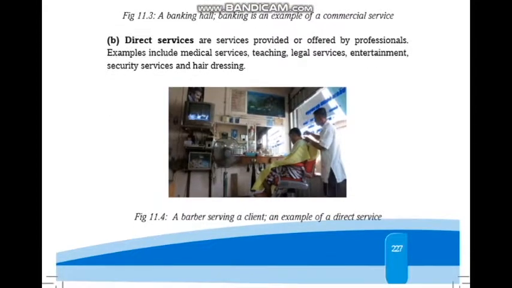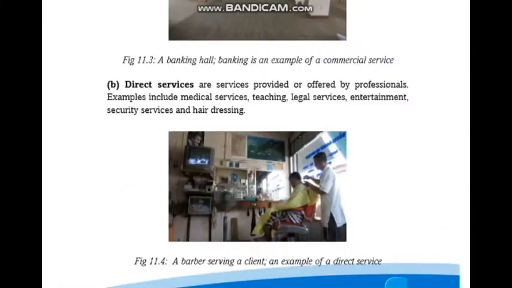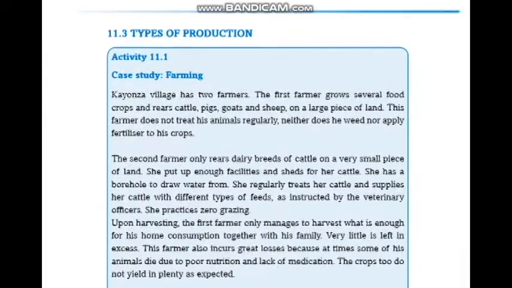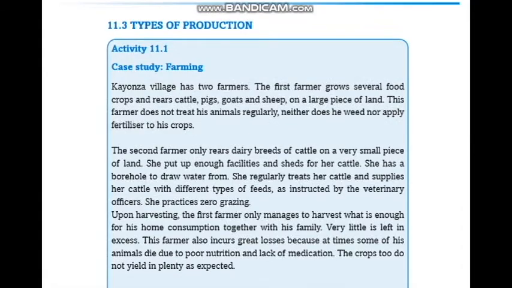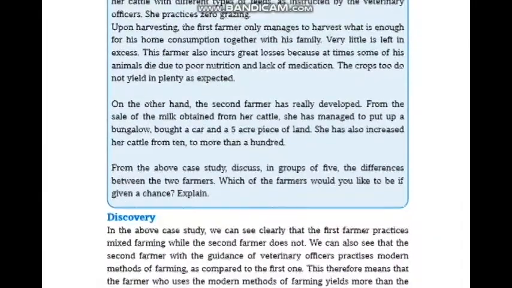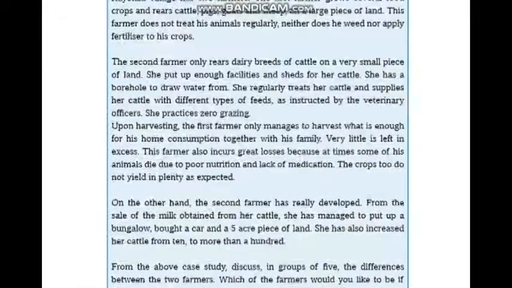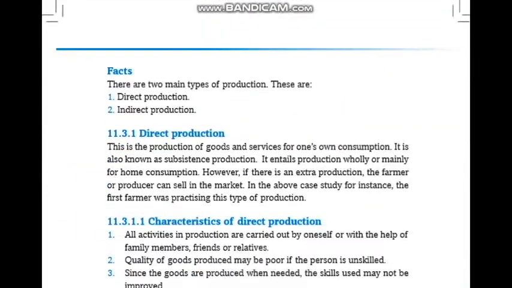While direct services are services provided or offered by professionals. Examples include medical services, teaching, legal services, entertainment, security services, and hairdressing. Those are direct services. What are the types of production? Read this carefully, activity 11.1, and you will understand the types of production. So what are the types of production?